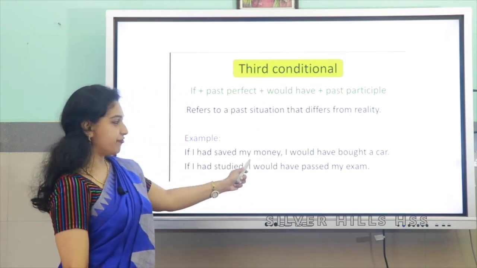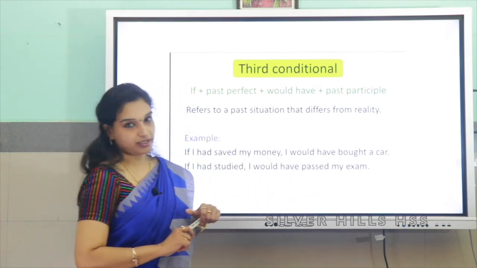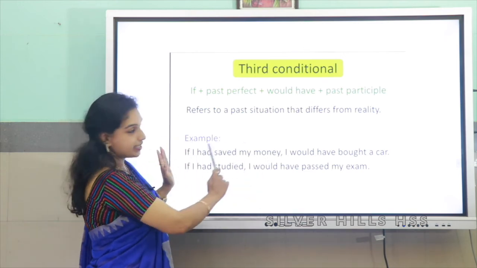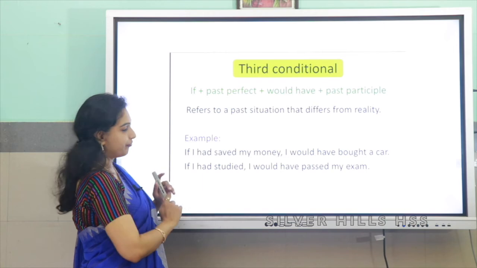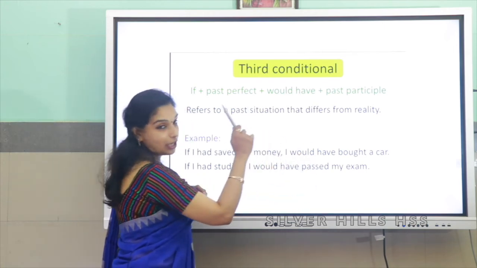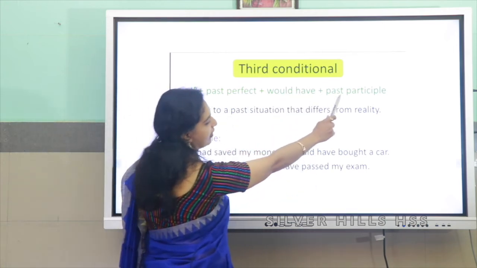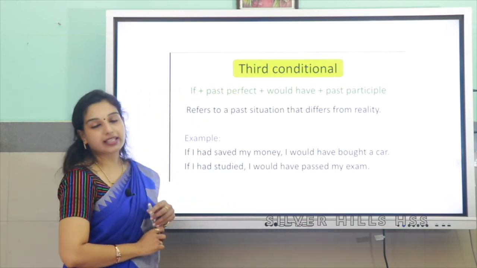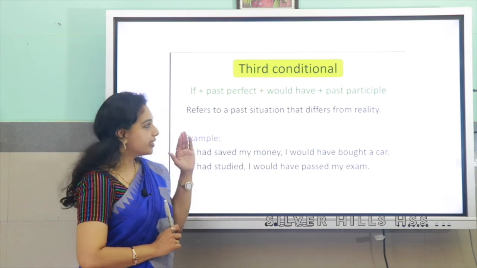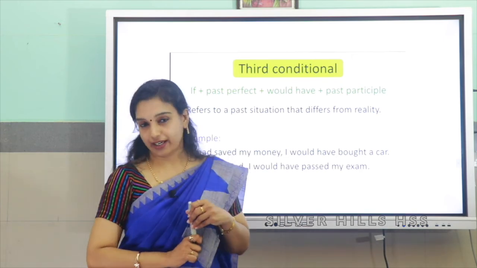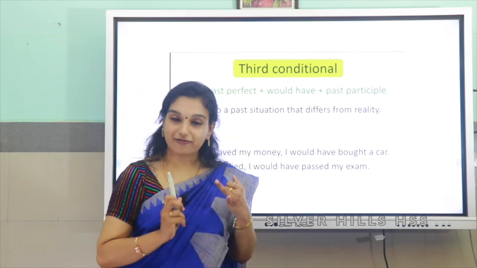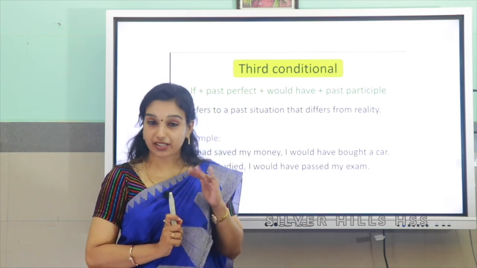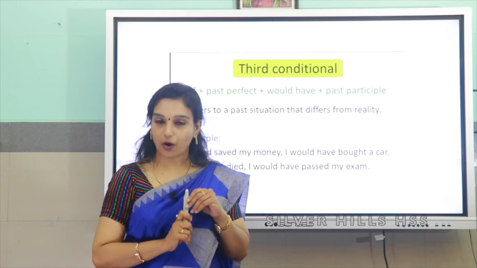If I had saved my money, I would have bought a car. That sentence clearly tells you that the first clause, that is the if clause, is in past perfect, and the main clause has a combination of would have and past participle, right. So this is the third conditional. So these are the important conditionals of English: zero conditional, first conditional, second conditional and third conditional. It's very simple. Just remember the combination.